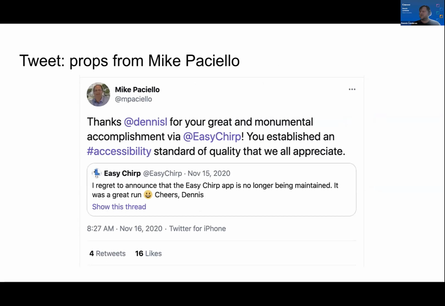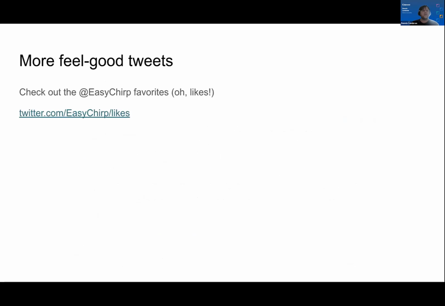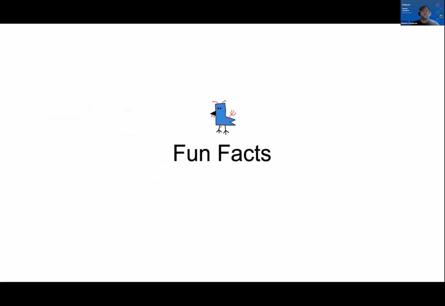A few feel-good tweets. When I marked that it was no longer going to be maintained, I got a great tweet from Mike Paciello: Thanks, Dennis, for your great and monumental accomplishment with EasyChirp. You established an accessibility standard of quality that we all appreciate. There are a few more, but in the interest of time, I'm going to move on. You can also read more at twitter.com/easychirp/likes, where I favorited a lot of those.